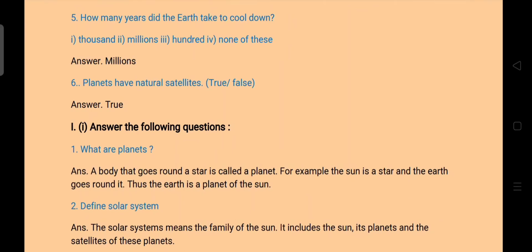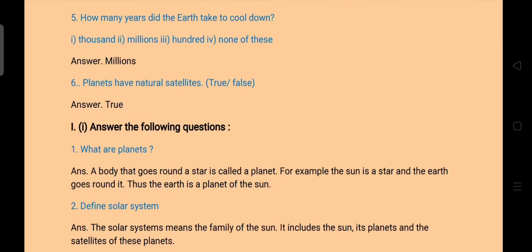Second is define solar system. Answer is the solar system means the family of the sun. It includes the sun, its planets, and the satellites of these planets.